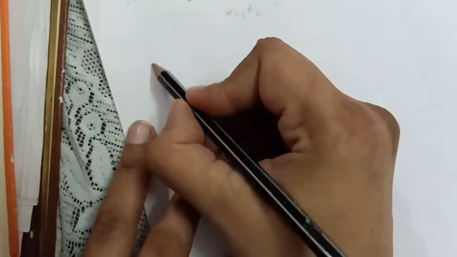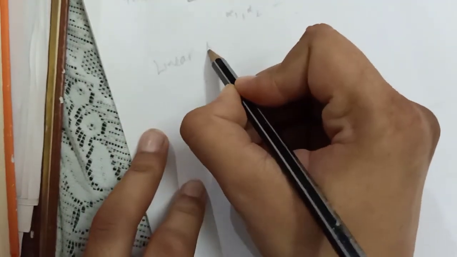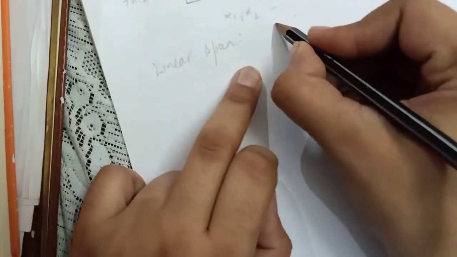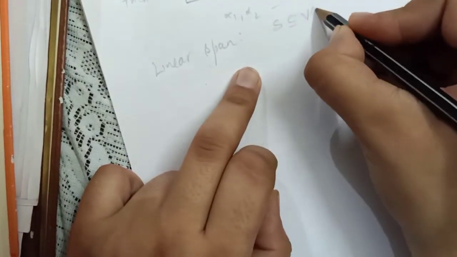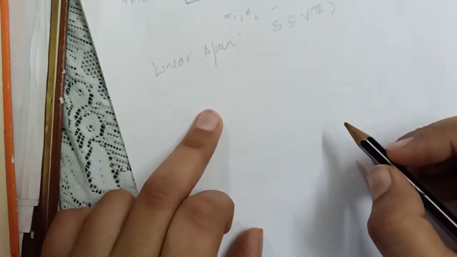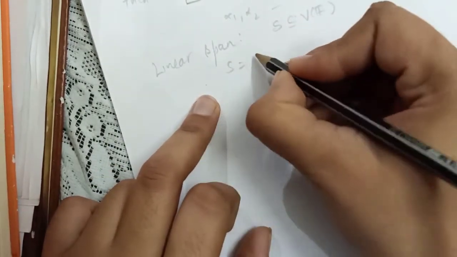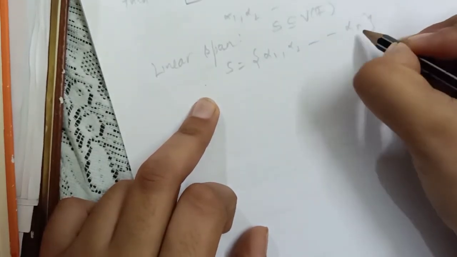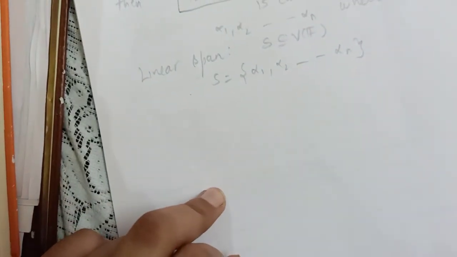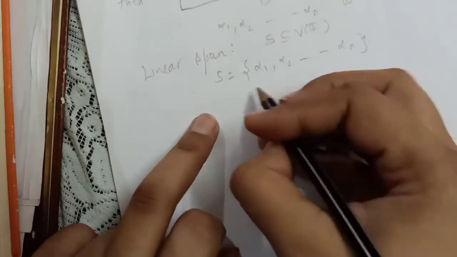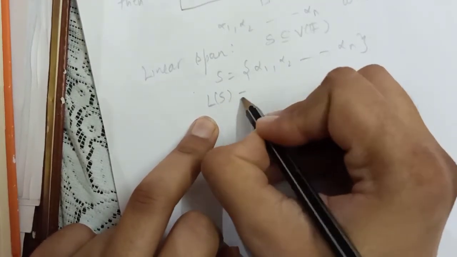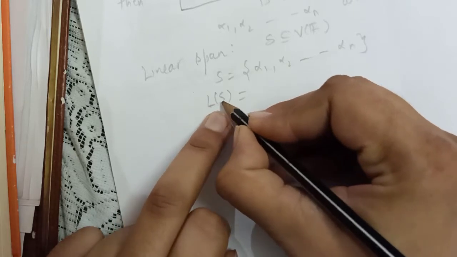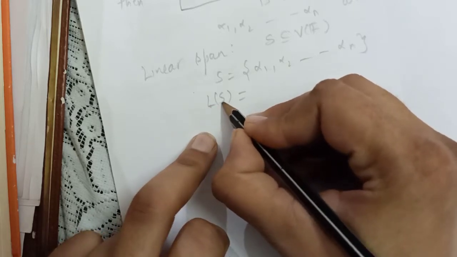Next we define linear span. Let us suppose S is a subset of a vector space V over F, and S is having elements alpha 1, alpha 2, alpha n. Then the linear span of S is denoted by L[S].